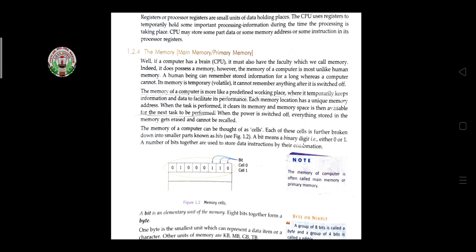When the task is performed, it clears the memory, and the memory space is then available for the next task to be performed. It means at the time of processing, it holds the data, and after processing is over, it again contains free space for the second task, like this.